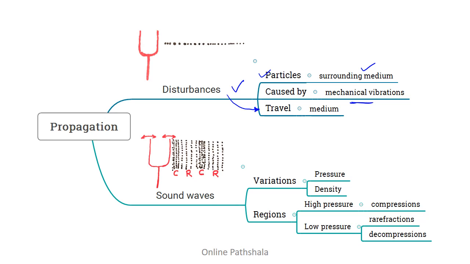We also learned that sound waves are variations in pressure and density in the medium. The regions of high pressure are known as compressions, and the regions of low pressure are known as rarefactions or decompressions. So we can visualize sound waves as a series of compressions and decompressions or rarefactions, as is shown in this picture.